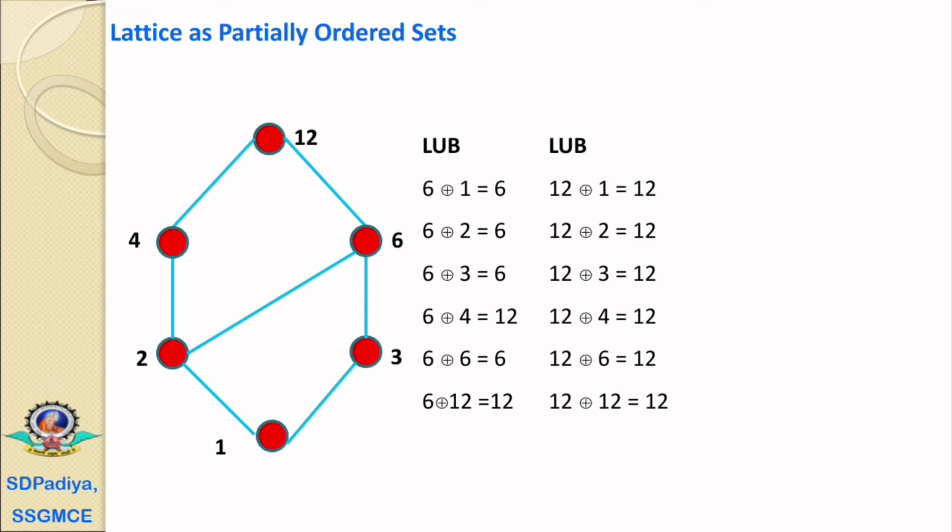For the last, 12 join 1 equals 12, 12 join 2 equals 12, 12 join 3 equals 12, 12 join 4 equals 12, 12 join 6 equals 12, and 12 join 12 equals 12. That means the universal upper bound join A equals the universal upper bound, because join means an upper bound and 12 is already the universal upper bound. Therefore, the universal upper bound join any element equals the universal upper bound.